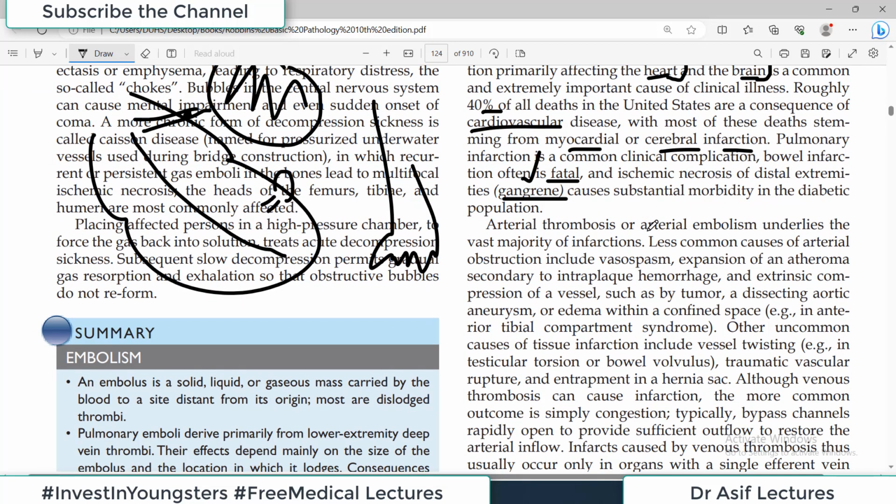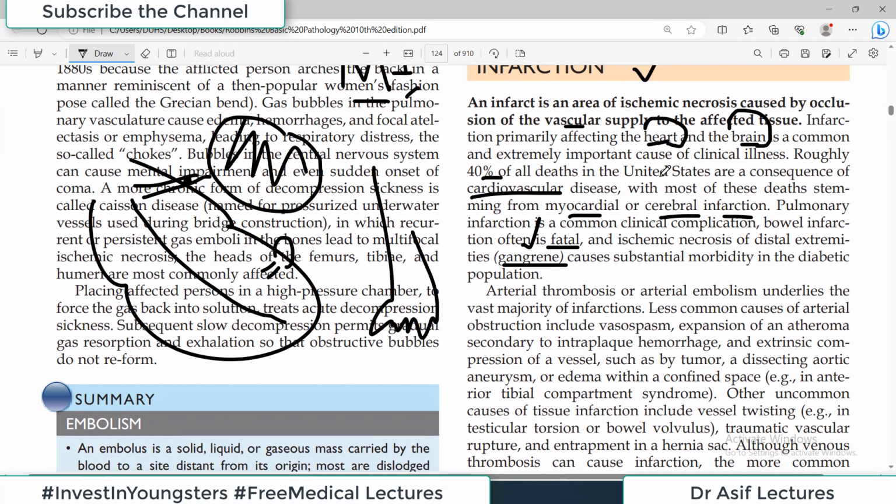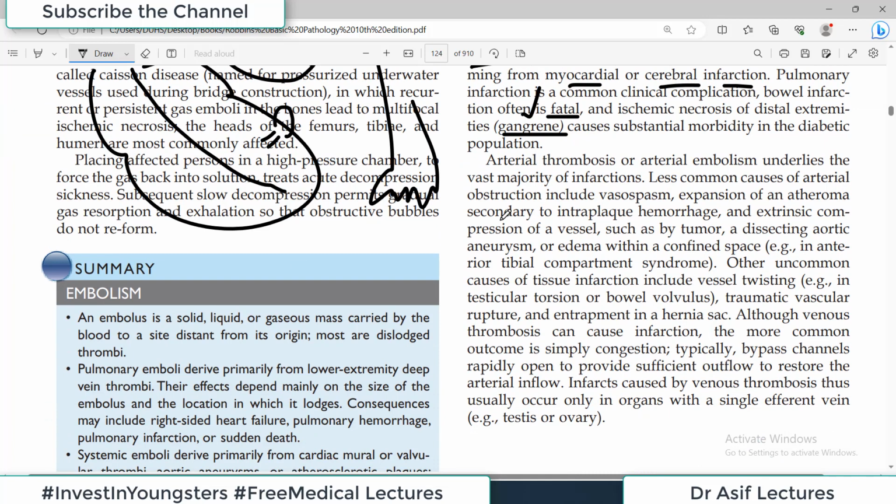ठीक है? अब जिस भी organ में हो, it can be in heart, तो myocardial infarction, it can be in the brain, so it will be cerebral infarction, it can be in the gut, it can be in the proximal extremity, any part of your body which is receiving blood supply can experience infarction if the blood supply is stopped. ठीक है? Arterial thrombosis और arterial embolism underlies the vast majority of infarction.